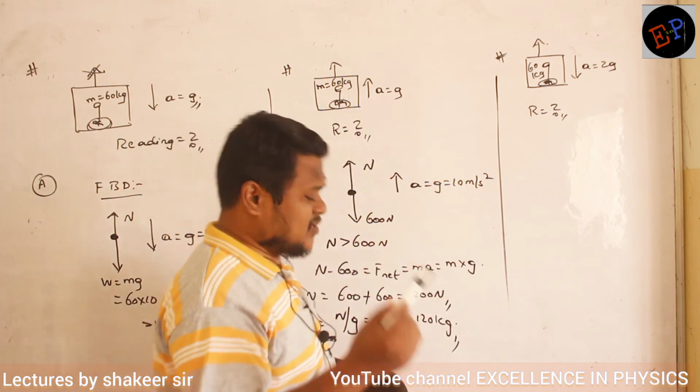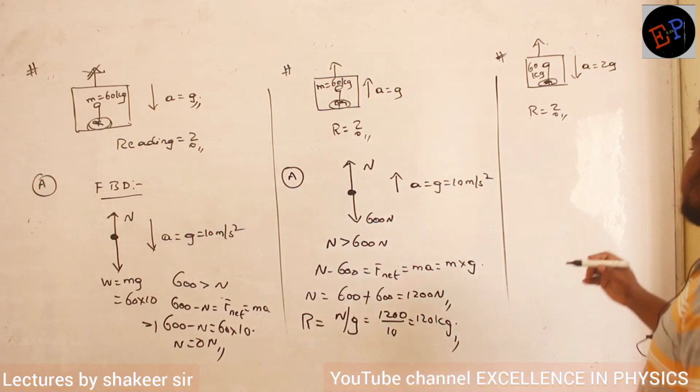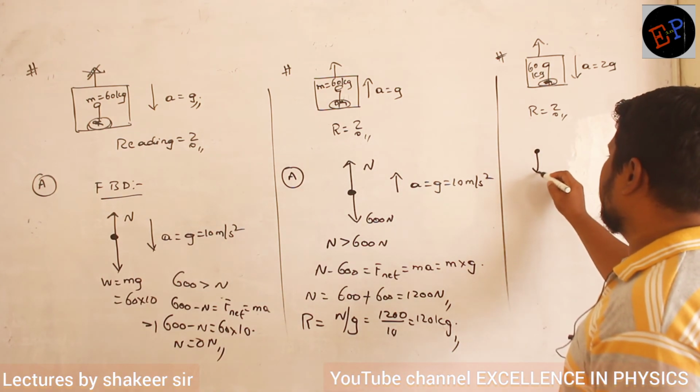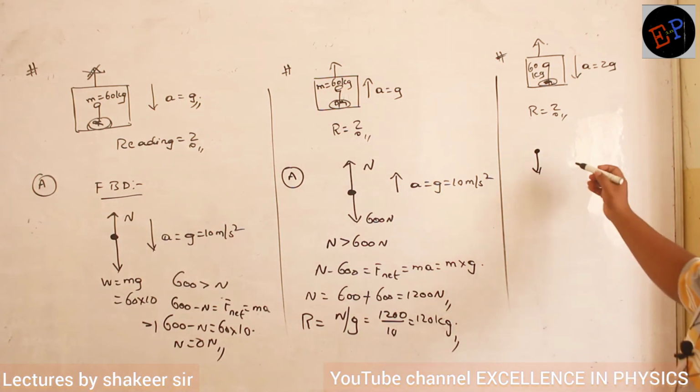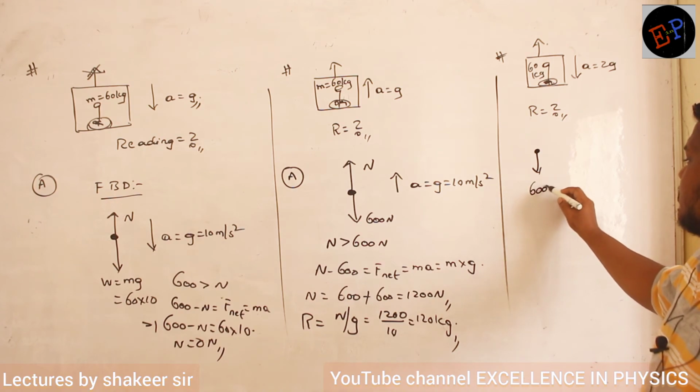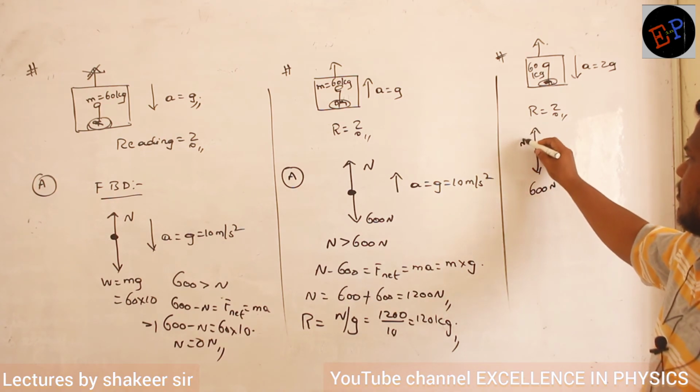Are you able to understand? So whatever it may be, let us write the free body diagrams. So the man, his weight is acting in which direction? What is the weight? 600 Newton. Normal reaction is acting in upward direction.